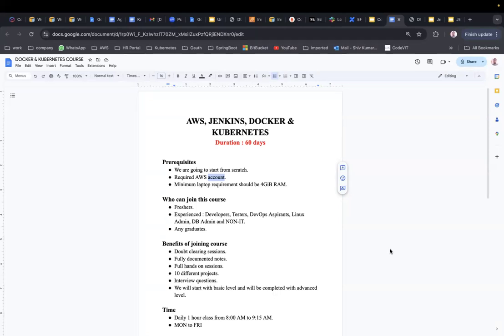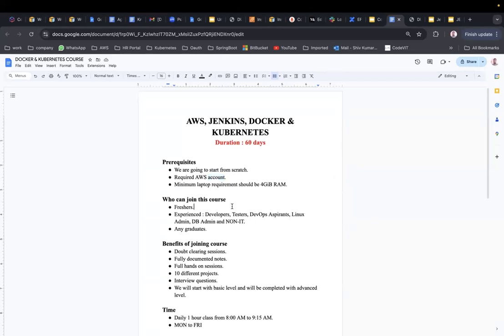There are certain limits for the AWS free tier, so you should use AWS services under that limit, so that they are provided free of cost. We will also be discussing the free limits. That's the prerequisite you need to have.